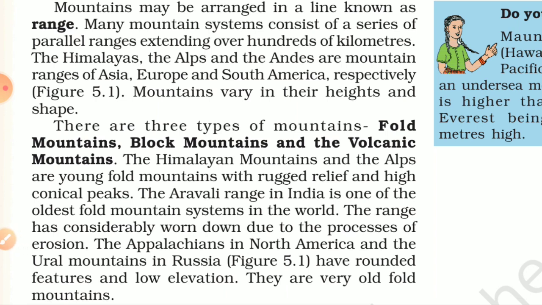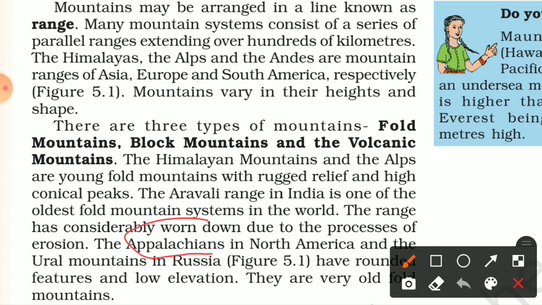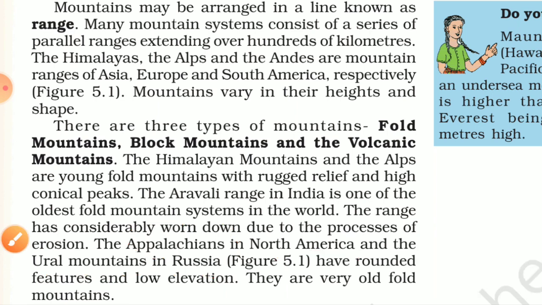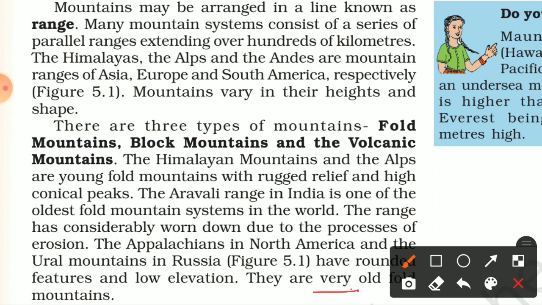And the Appalachian in North America and the Ural mountains in Russia. Look, this is important for MCQ-based questions. Appalachian in North America and Ural mountains in which country? Russia. They have rounded features and low elevation. They are very old fold mountains. So basically they are old fold mountains.